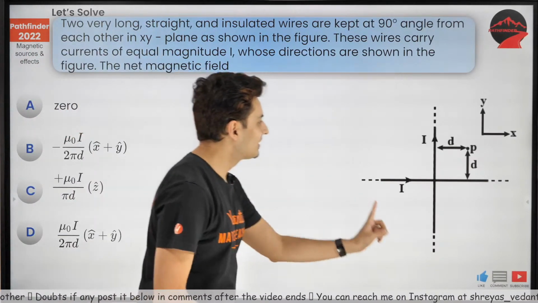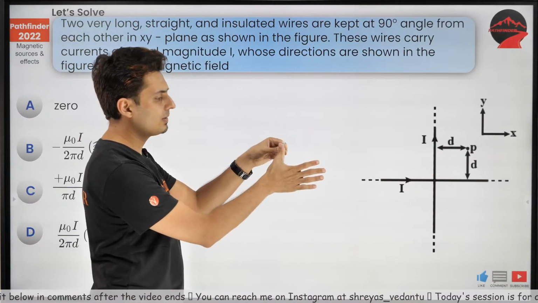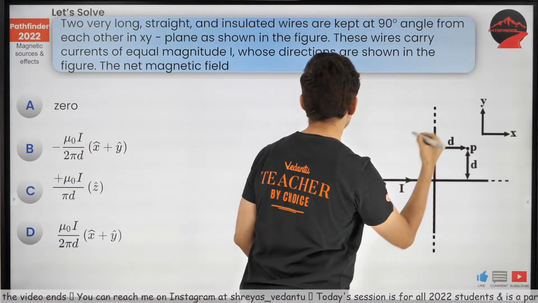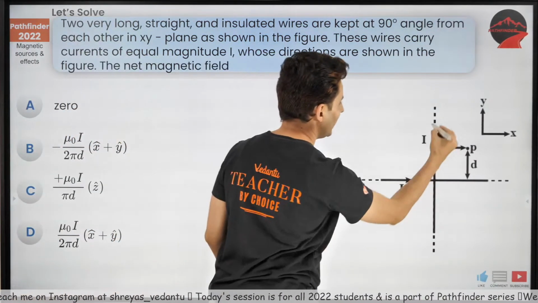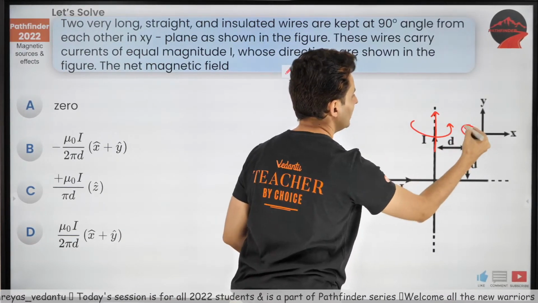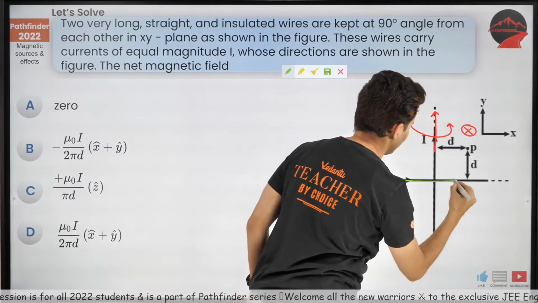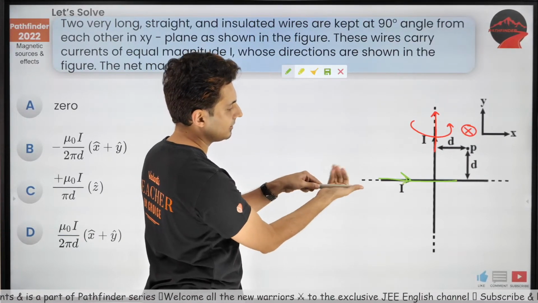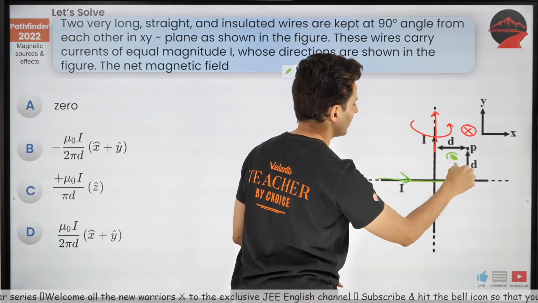Okay, let's have a look at this. So this is a wire carrying current. Come on, let's go with the direction. Hold your thumb in the direction of current. The fingers curl like this, towards this side. So because of this wire, the field will go inside. Yes, the field will go inside. You can see that. Because of this wire, hold your thumb in the direction of current. The field will come towards you. So that means a dot.